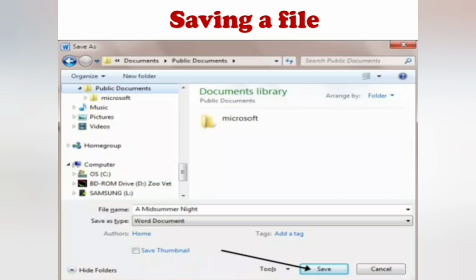Now the file is saved. Could you understand, children, how to save the created file?